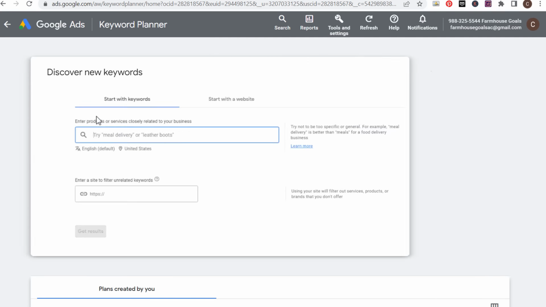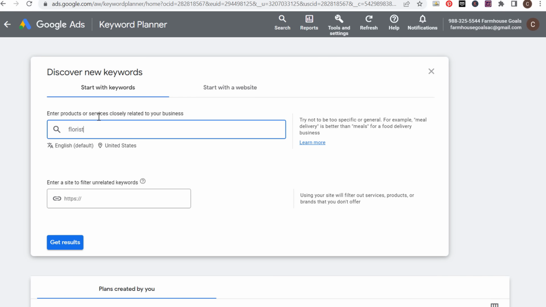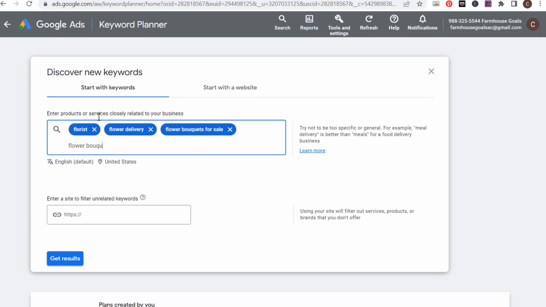So we're going to open up the keyword planner. Let's say we're opening up a flower shop. So I'm opening up a florist. I'm offering flower delivery. I have flower bouquets for sale. Maybe we'll just put flower bouquets. Okay, so we'll start with some of these different keywords here.